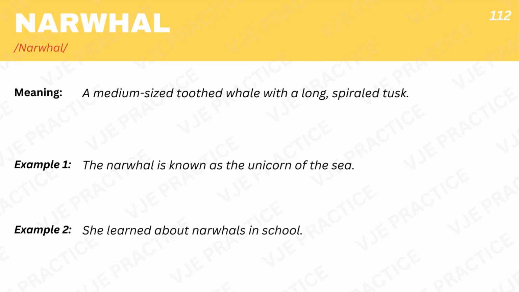Narwhal, a medium-sized toothed whale with a long spiraled tusk. Example 1. The narwhal is known as the unicorn of the sea. Example 2. She learned about narwhals in school.